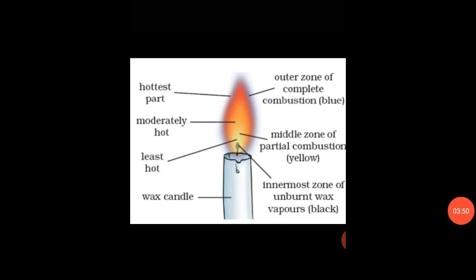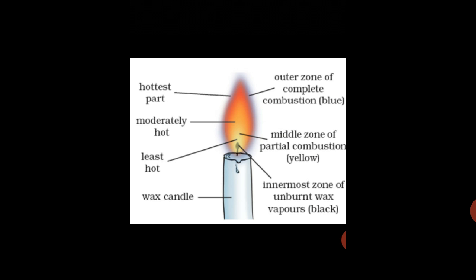In this diagram, three zones are present in the flame. First is the outer zone, second the middle zone, and third the inner zone. The inner zone is the least hot, the middle zone is moderately hot, and the hottest part is the outer zone. So this is the wax candle.